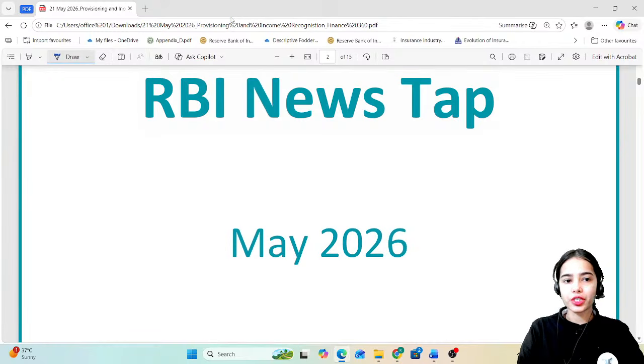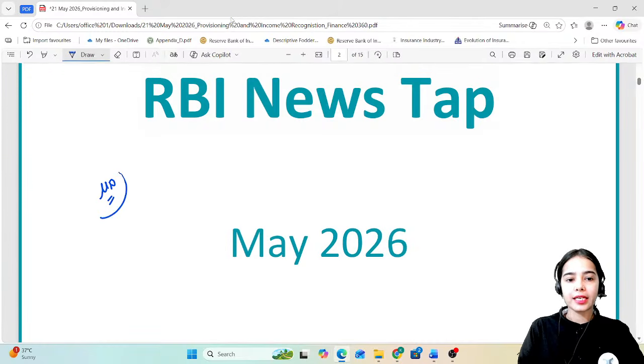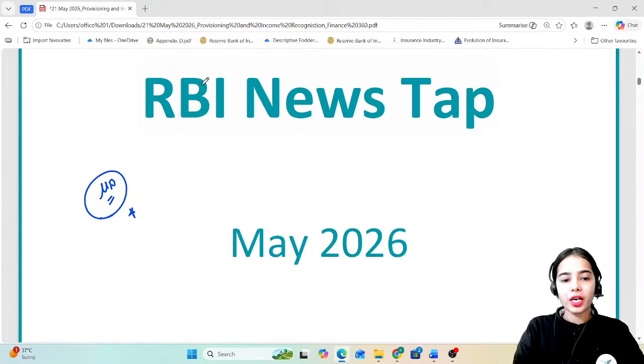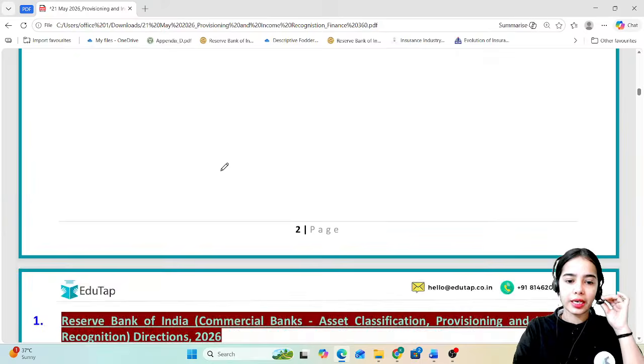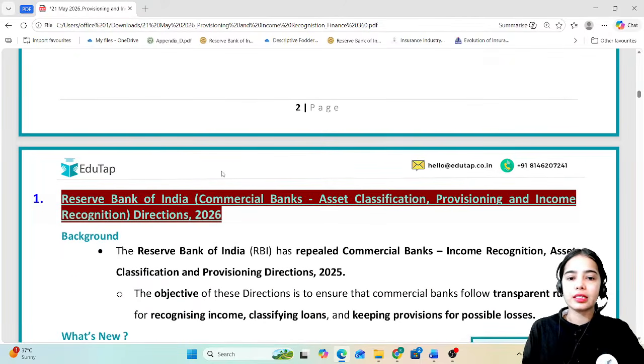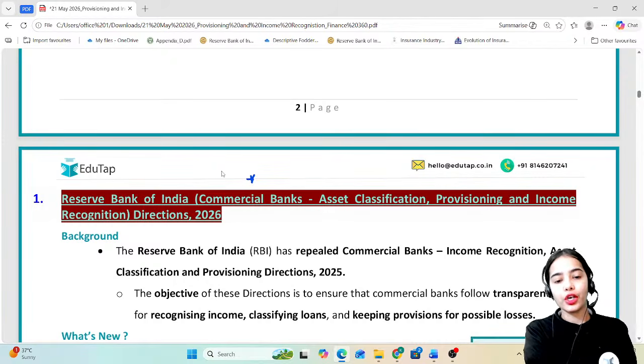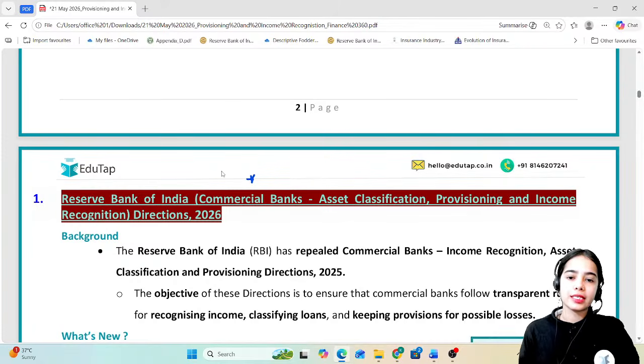Important master directions that the RBI has released. So RBI has released the directions regarding the commercial banks, asset classification, provisioning and the income recognition. In the previous session we have already discussed the asset classification. In this session we will focus on the provisioning and the income recognition.